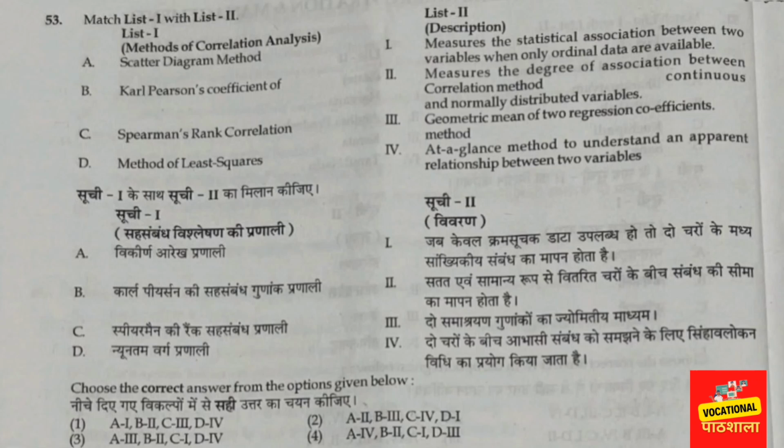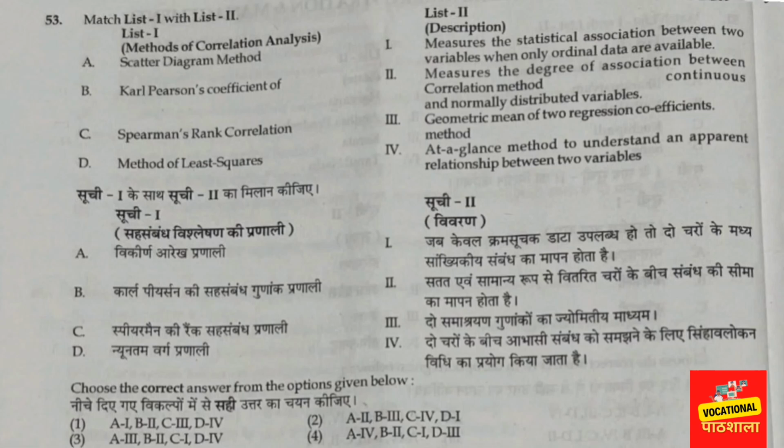Option C was Spearman rank correlation. It measures the statistical association between two variables when only ordinal data are available. So in this way, it's a part of research, so you have to work hard and try to remember these different definitions or processes. In this way, option number 4 is the correct option.